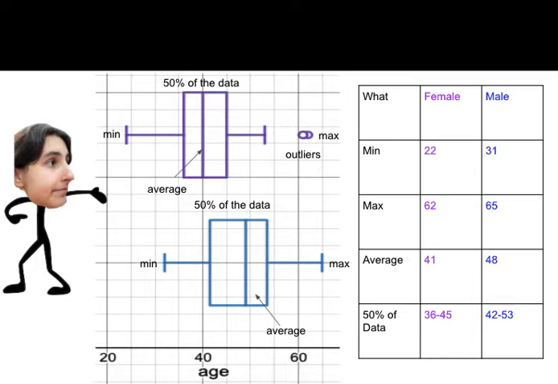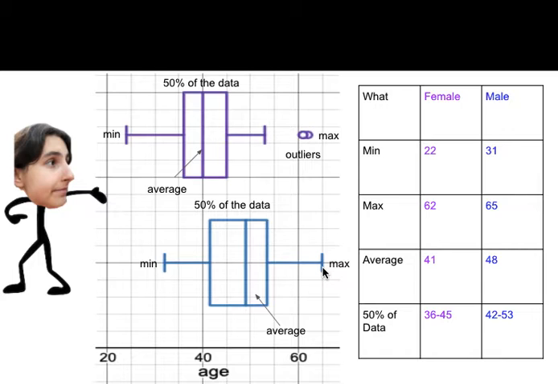Firstly, it shows us the minimum, the lowest point of the data, right here for the females and right here for the males. The minimum age of a male winner is 9 years older than the minimum age of the female winner. Similarly, the oldest male winner is 3 years older than the oldest female winner. But it is very important to note that the two eldest female winners are outliers, as represented by these little circles. An outlier means that it is unusual compared to the other female winners to be that old and win an Emmy in this category. But for the male max, it is not unusual to be this old and win.